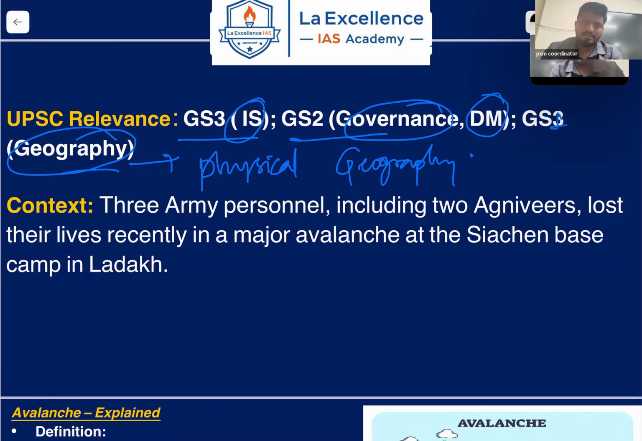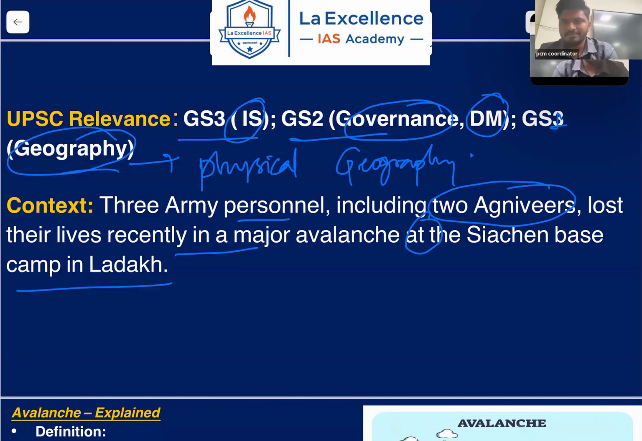The context is 3 army personnel, including 2 Agniveers, lost their lives recently in a major avalanche at the Siachen base camp in Ladakh. Okay, so a total of 3 people lost their lives because of the avalanche. What is this avalanche?